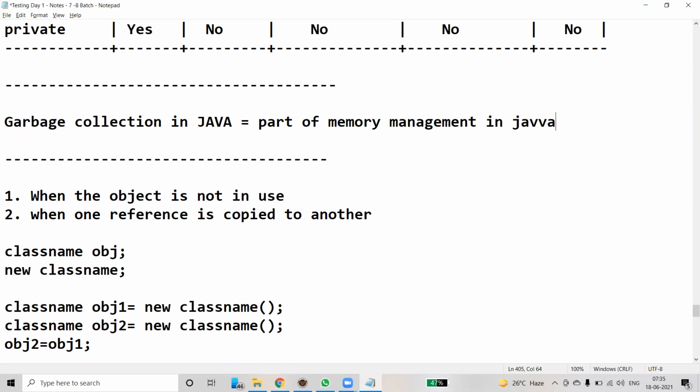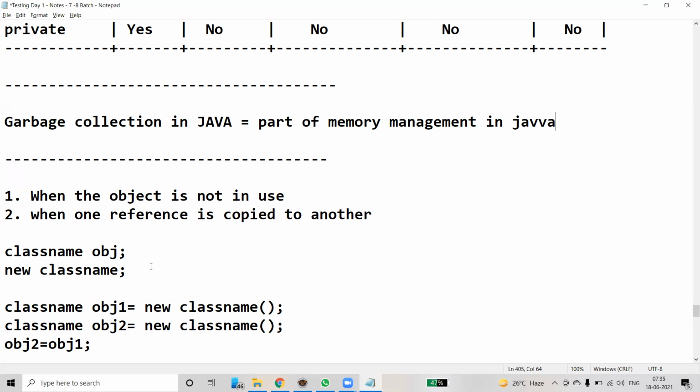So when does Java perform garbage collection? There are two use cases. One is when the object is not in use. Second, when one reference of the object is copied to another, Java automatically invokes garbage collection. Garbage collection is part of the JVM, especially when the object is unreachable. That means when there are many unused objects, garbage collection will automatically delete all those unused objects.